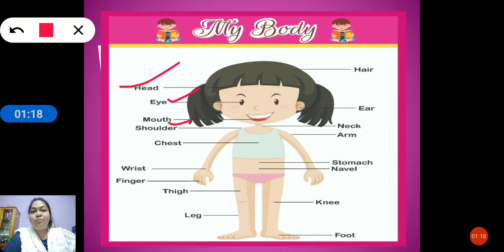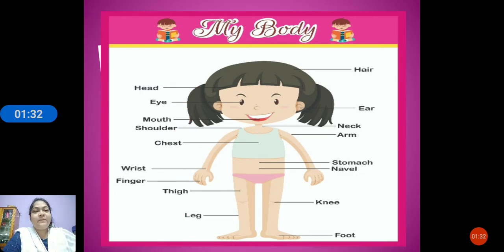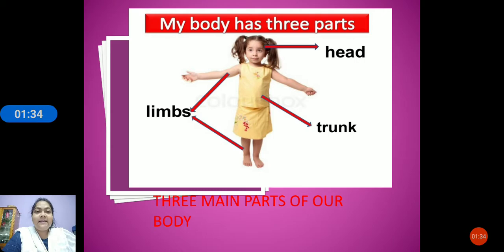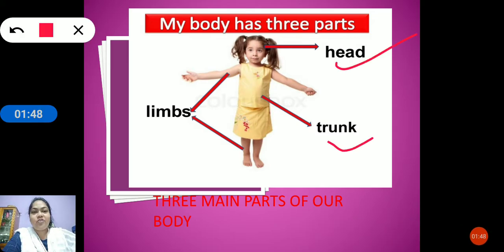Head, eyes, mouth, shoulders, chest, wrist, finger, thighs, legs, knees, foot, stomach, arms, neck, ears and hands. These are the different body parts.